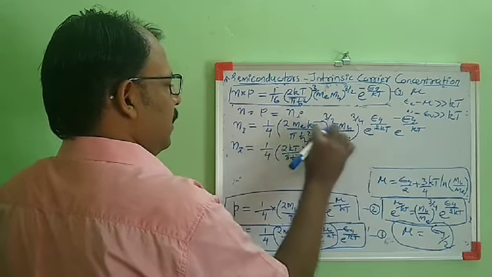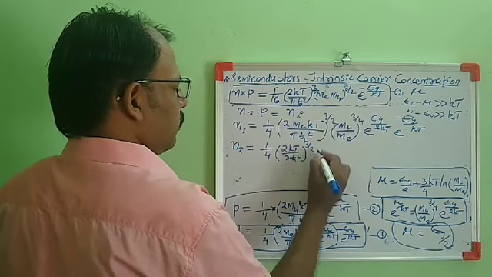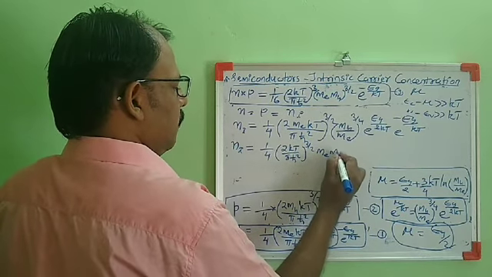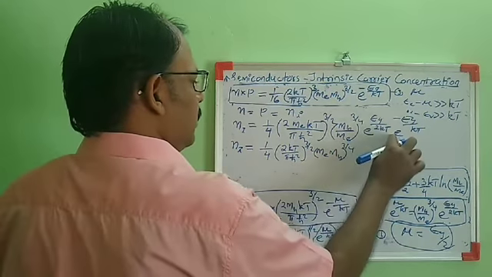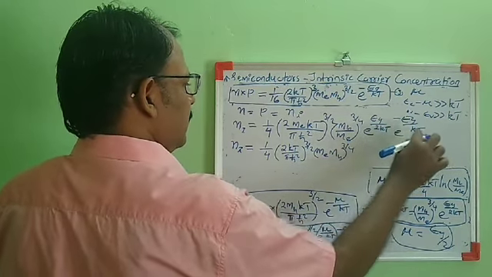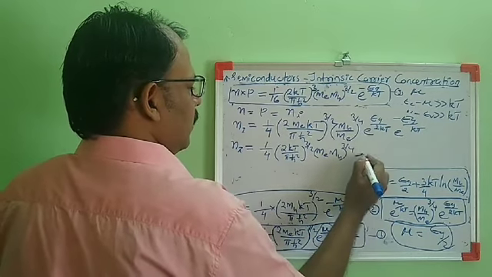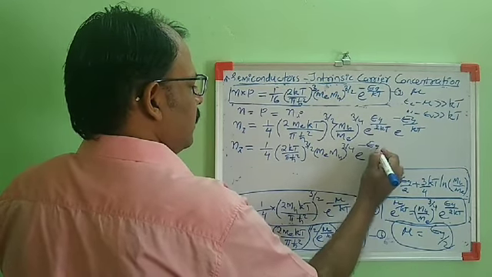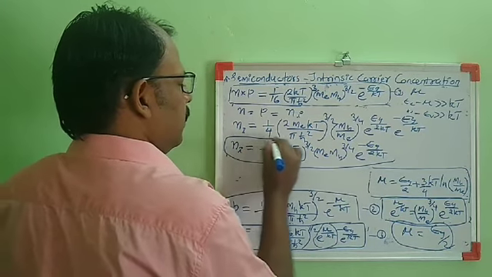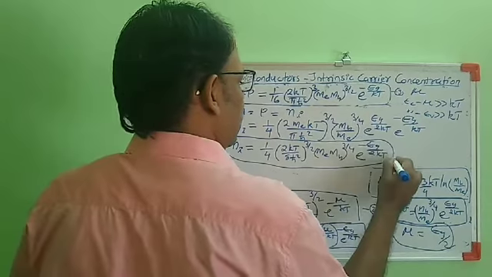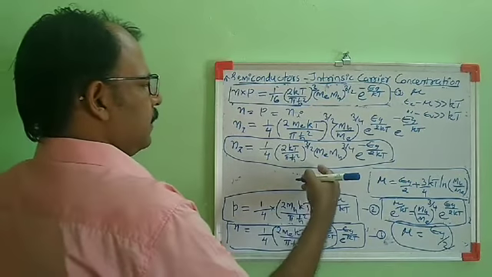So we will be getting me raised to 3 by 4 into ms raised to 3 by 4, then e raised to Eg by 2 kt into e raised to minus Eg by kt, that will be e raised to minus Eg by 2 kt. So this is the expression for intrinsic carrier concentration of a semiconductor.